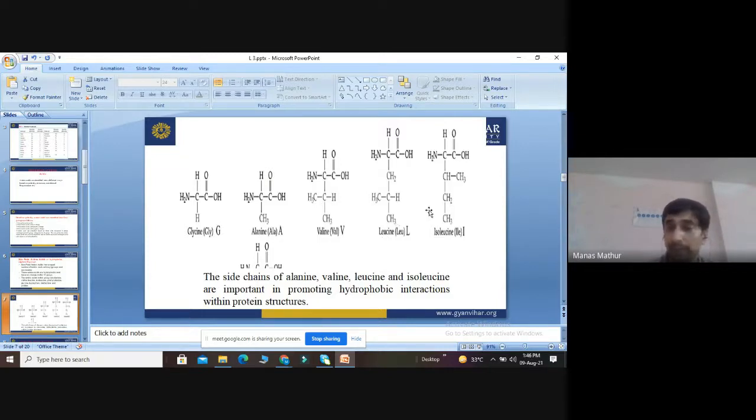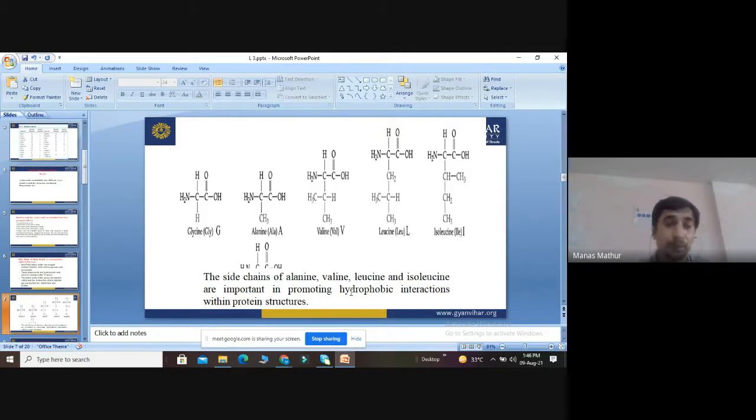Its isomer is isoleucine. The terminal is the same, the upper side is the same, only the change is here: removal of one methyl group and one hydrogen. So it is called isoleucine. The side chains of all these amino acids are important in promoting hydrophobic interactions within protein structure, because proteins are classified into primary, secondary, tertiary, and quaternary structure.